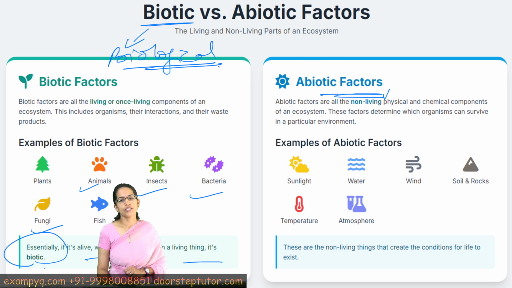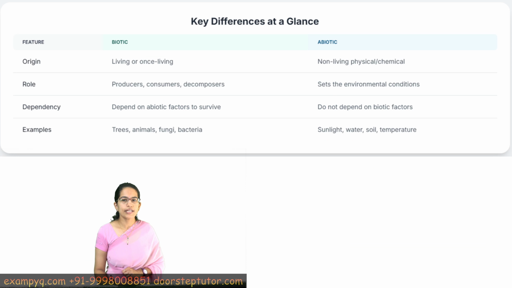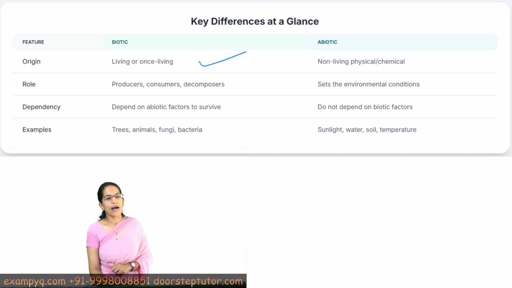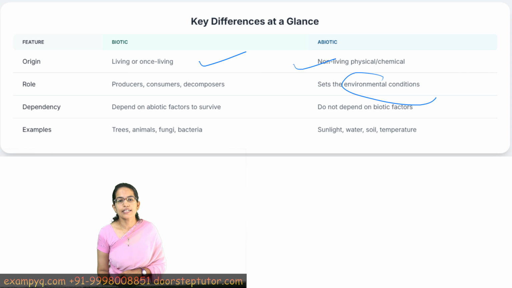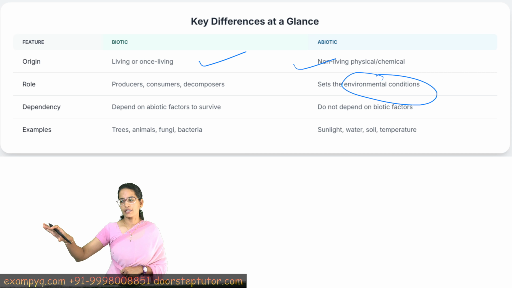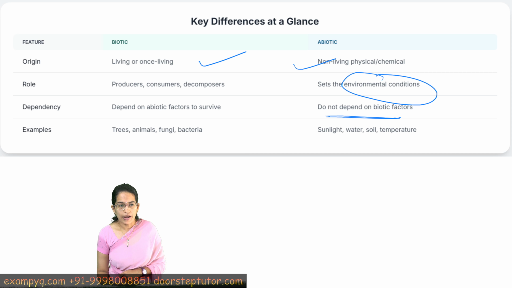Abiotic are those which are non-living. So sunlight, water, wind, rock, soil, atmosphere, temperature, all of these are non-living factors. So a key difference between the two would be biotic is living, abiotic is non-living. Abiotic sets the conditions for the environment, the rock, the temperature, the soil, the moisture. It does not depend on the biotic factors, but biotic factors do depend on abiotic factors for survival.